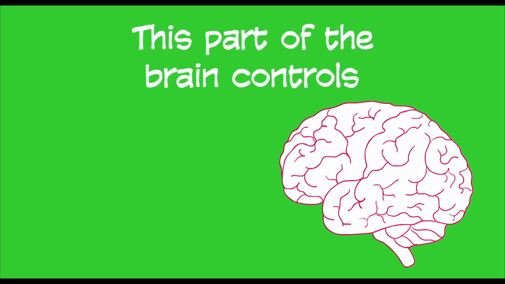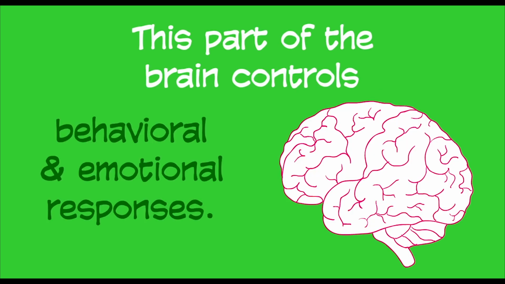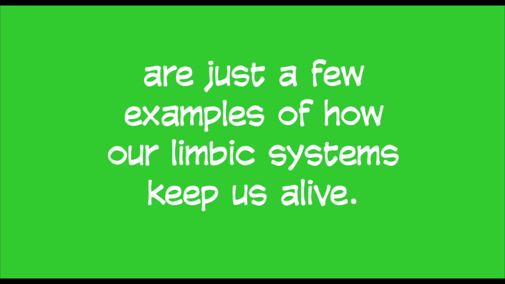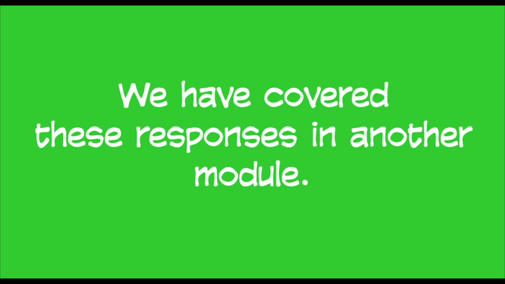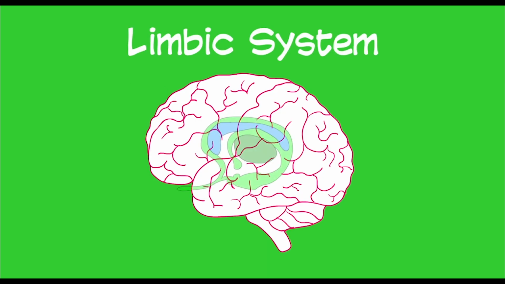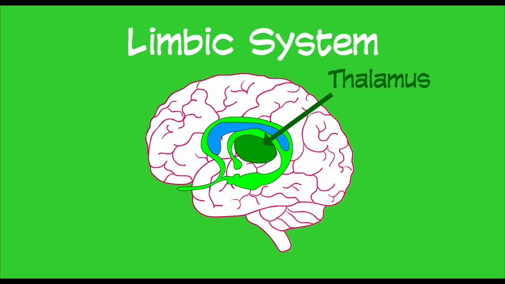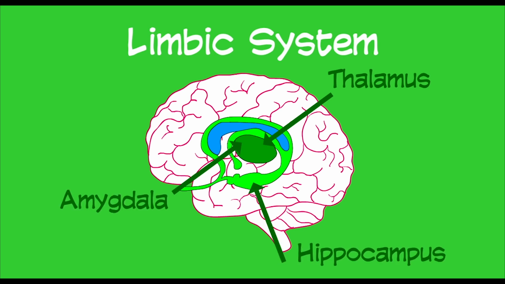Up next, the limbic system. This part of the brain controls our behavioral and emotional responses. These behaviors, such as feeding, reproduction, and caring for our young, are just a few examples of how our limbic systems keep us and others alive. We've covered these responses in another module. Our limbic system is comprised of the thalamus, hippocampus, and amygdala.